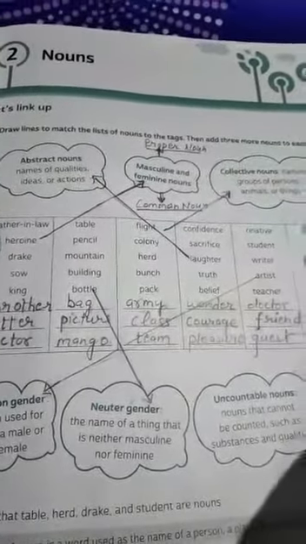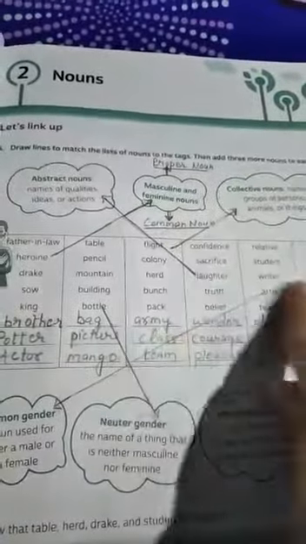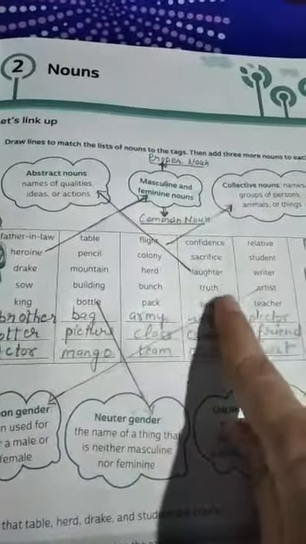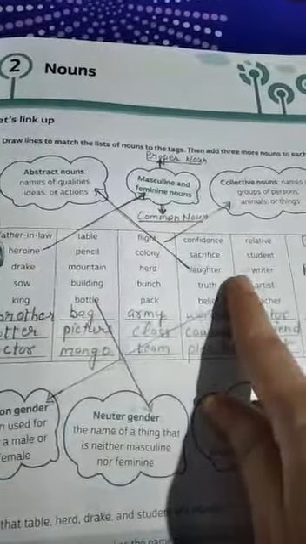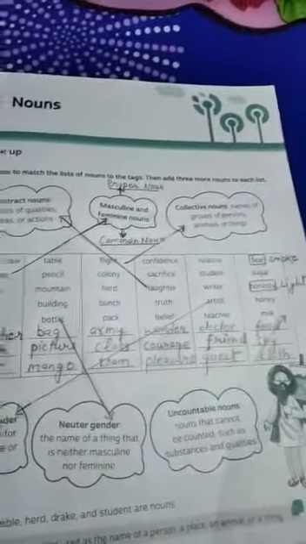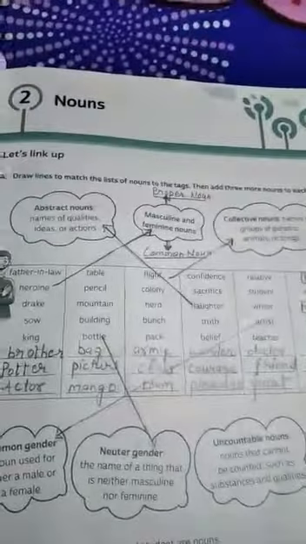Okay, students? Students, look at this chart of noun. Here are all kinds of noun and their definitions. So, first, pay attention.